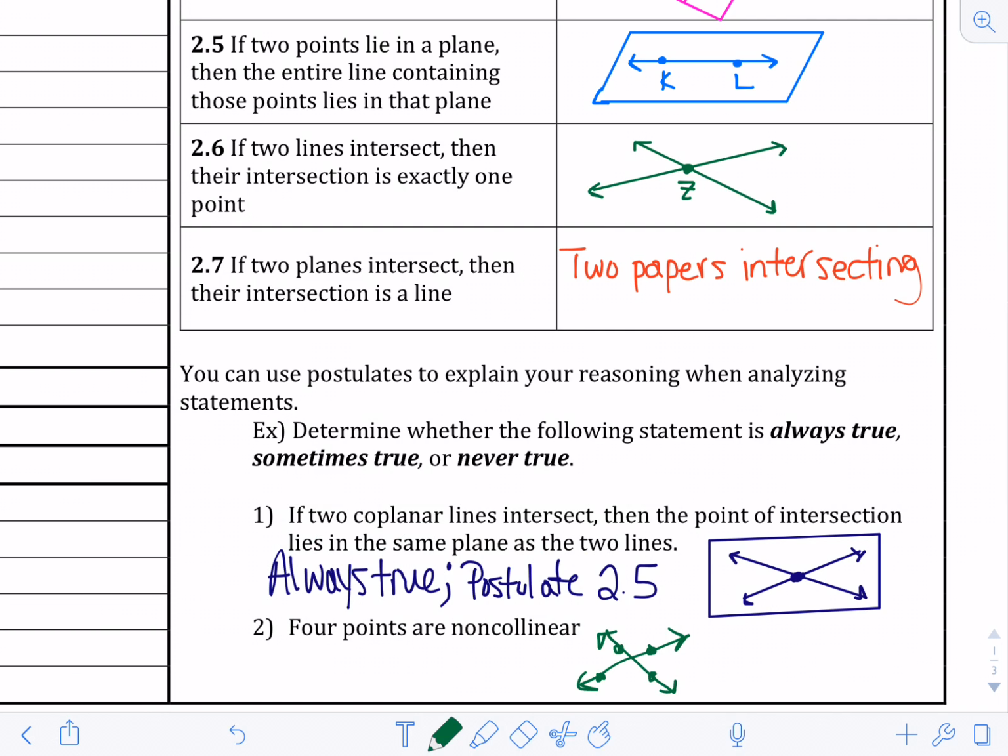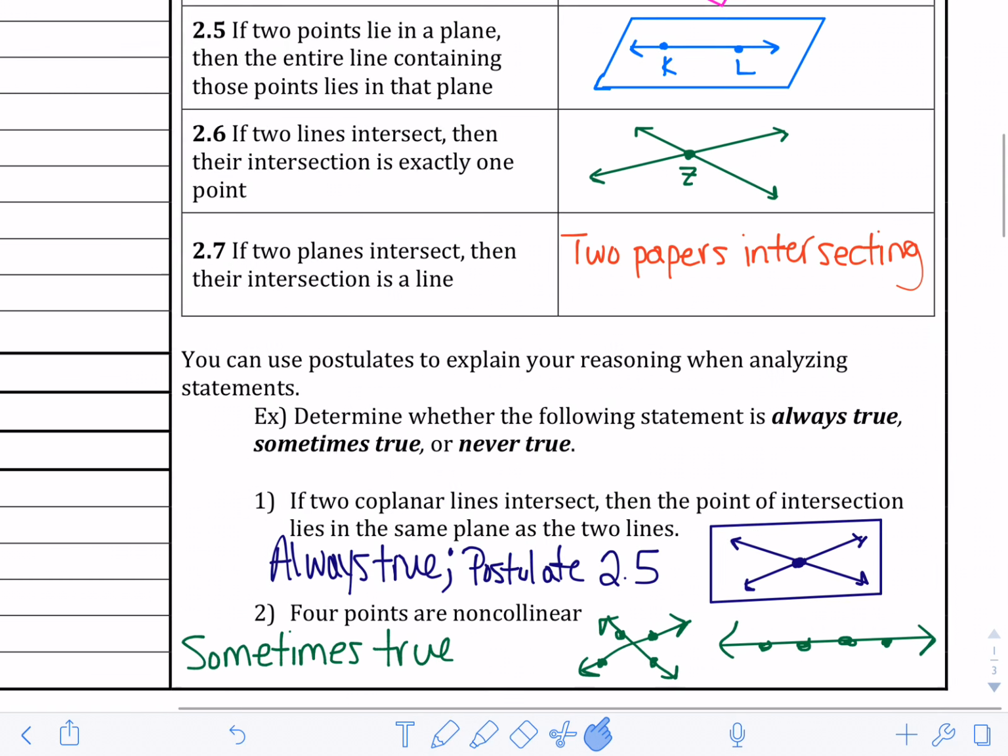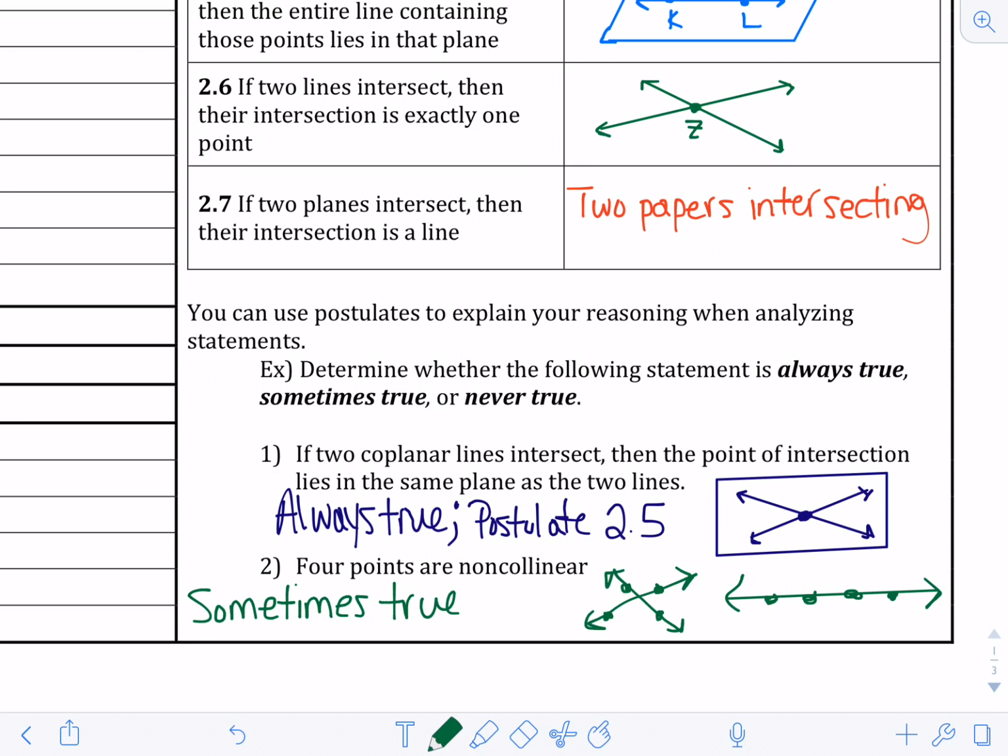There's 4 points that are non-collinear, but I could also have something that looks like this. 1, 2, 3, 4. There's 4 points that are collinear. So for this one, this is sometimes true. And the postulate that you would refer to for this one would be 2.3.